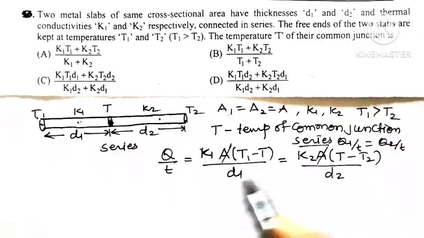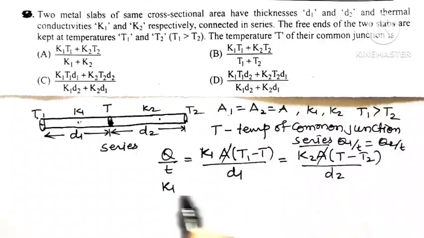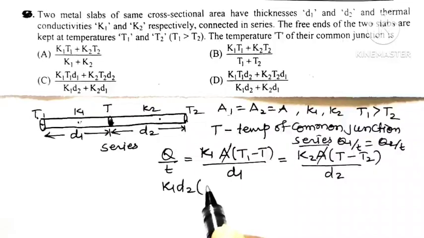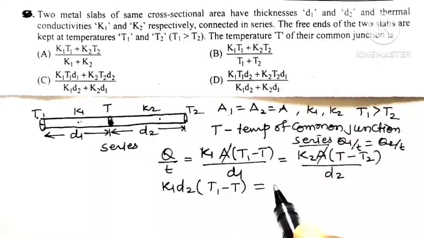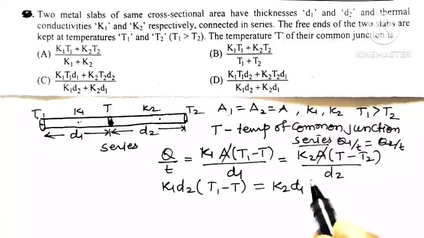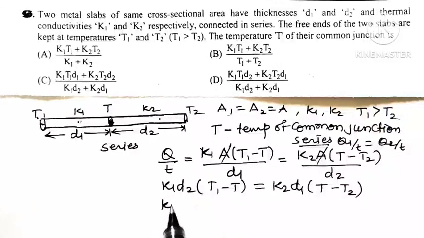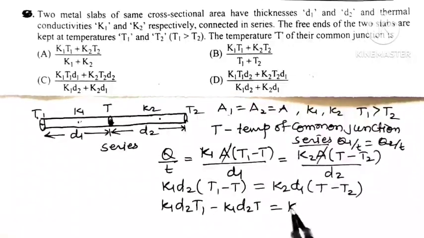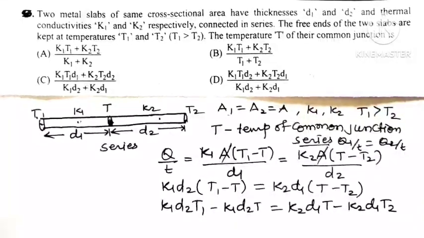Now we can cross-multiply: take D2 to this side, so it is K1 D2 in bracket T1 minus T, equal to K2 D1 in bracket T minus T2. Multiplying, K1 D2 T1 minus K1 D2 T is equal to K2 D1 T minus K2 D1 T2.